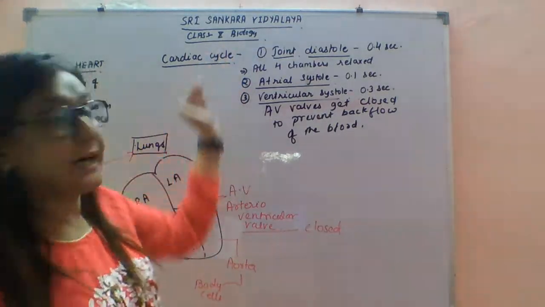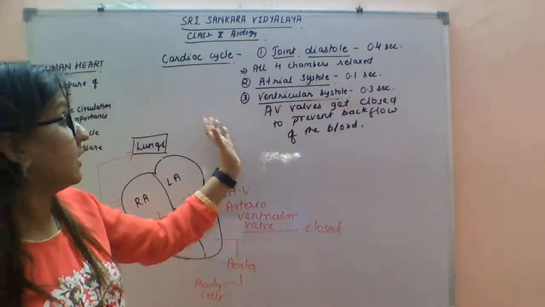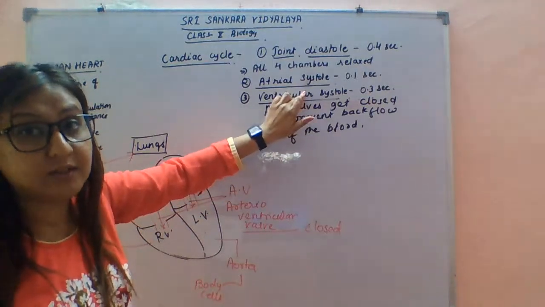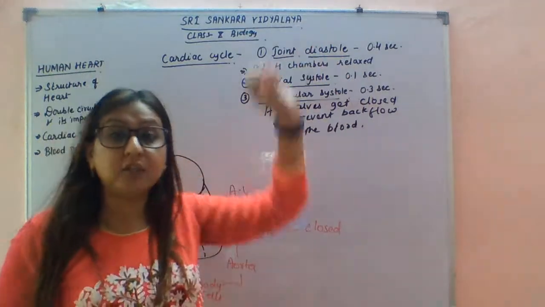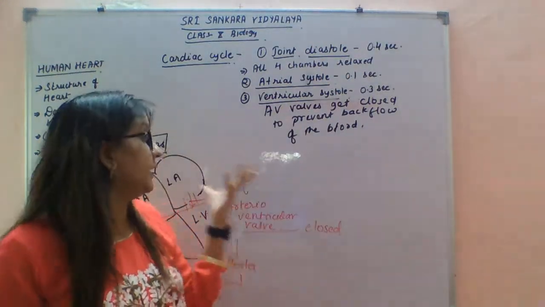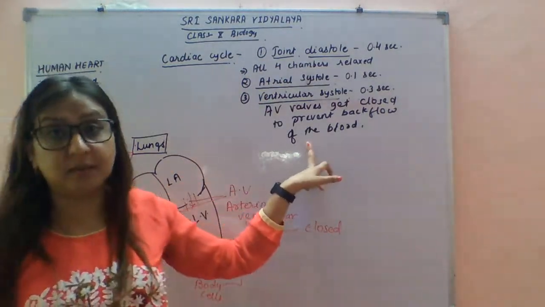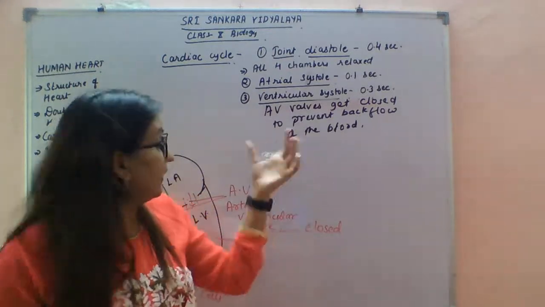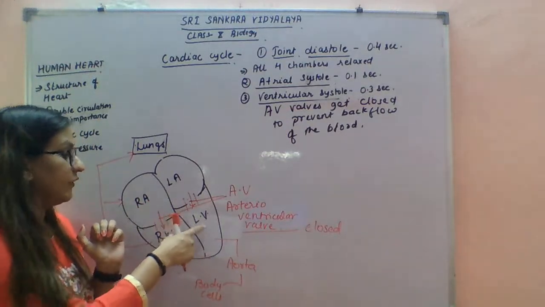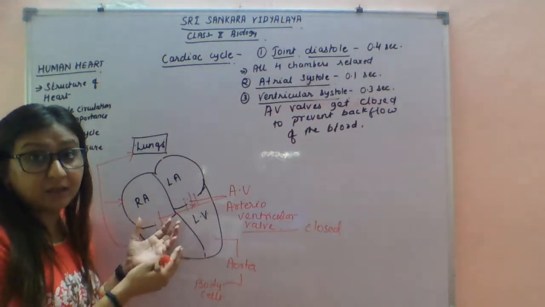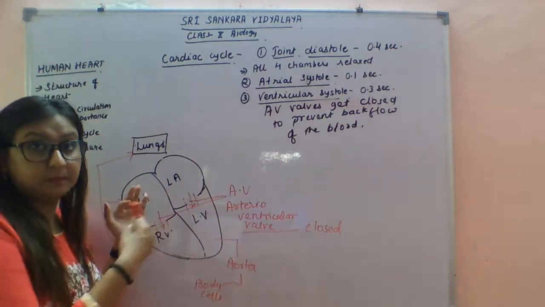When the first cardiac cycle ends, the second cardiac cycle starts. After ending this ventricular systole, joint diastole starts again. In joint diastole, the four chambers are relaxing. In the last ventricular systole, we read that the valves are open. From the left ventricle the valve is open, so only then can the blood go to different organs.